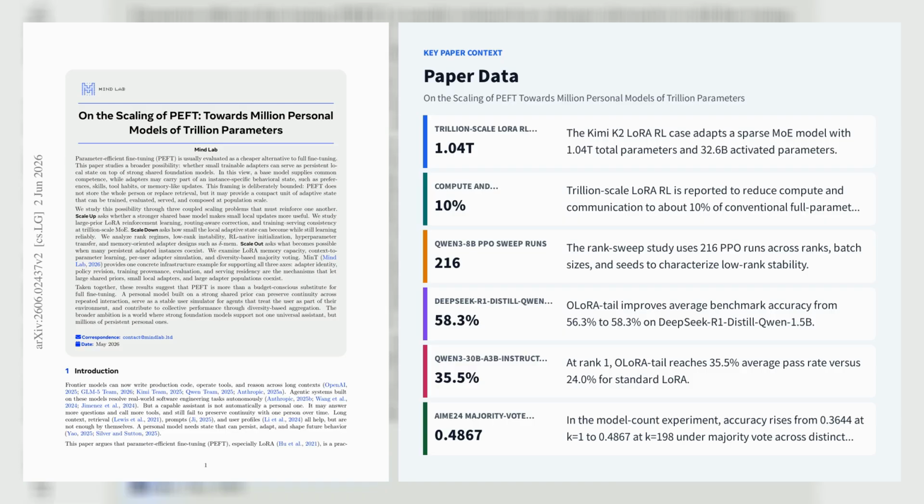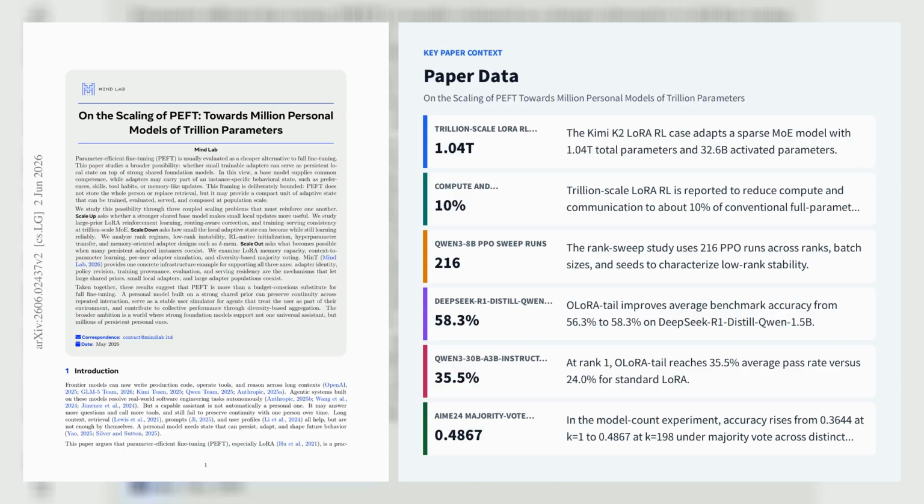and provenance-aware serving. On scale down, a Qwen 3 8B PPO sweep over 216 runs finds that ranks 16 and 32 are the most reliable middle regime, while ranks 1-4 retain strong best-case performance but suffer seed sensitivity. And an RL native initialization stabilizes rank 1 training and improves DeepSeek R1 Distill Qwen 1.5B benchmark accuracy from 56.3% to 58.3% average, with a larger win on Qwen 3 30B A3B Instruct, where it reaches 35.5% versus 24% for standard LoRA.